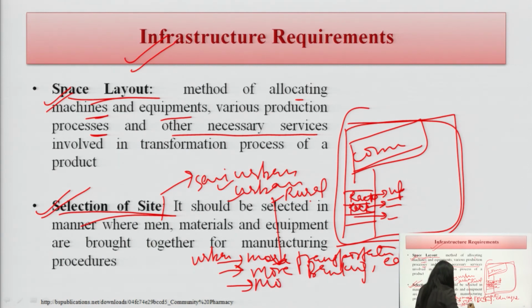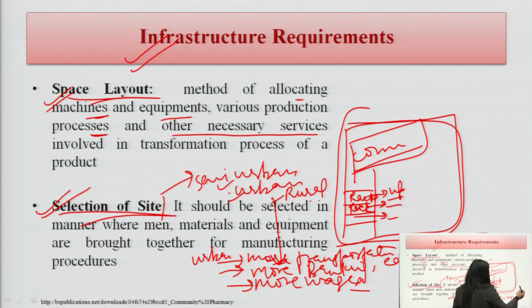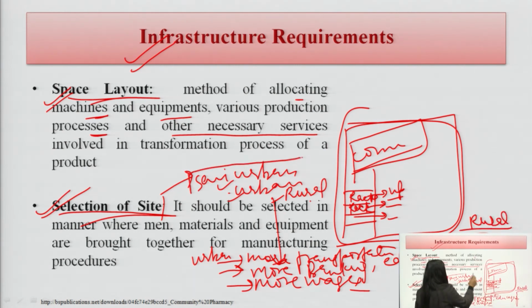but of course, we have to pay high to the personnel we are hiring as staff. So, more wage. These are some of the points while selecting urban areas, whereas the opposite exists with rural areas. And of course, there is an option of semi-urban areas, where the chances of extension are more. So, we can select semi-urban areas also.